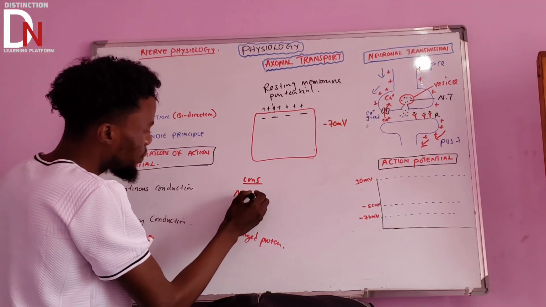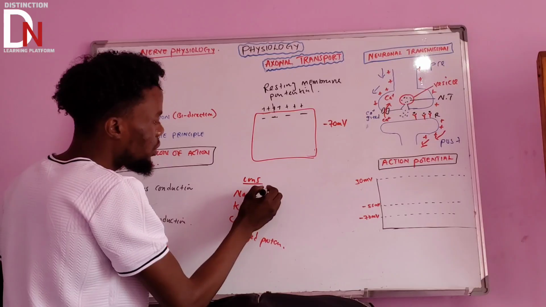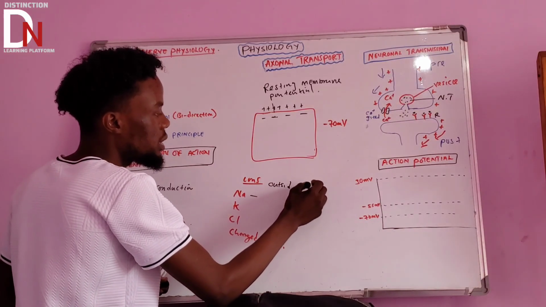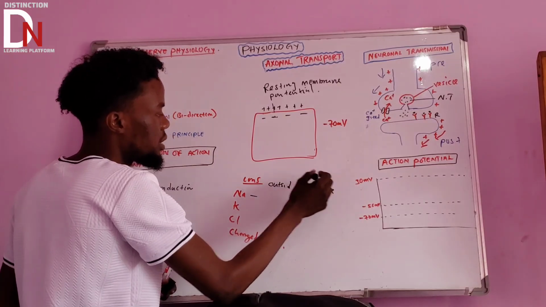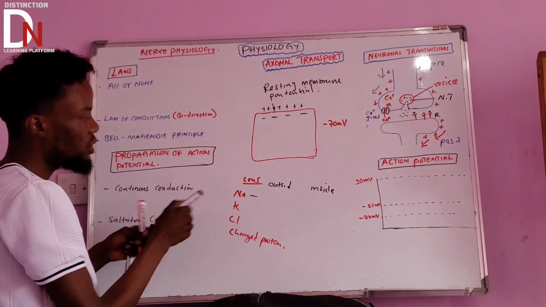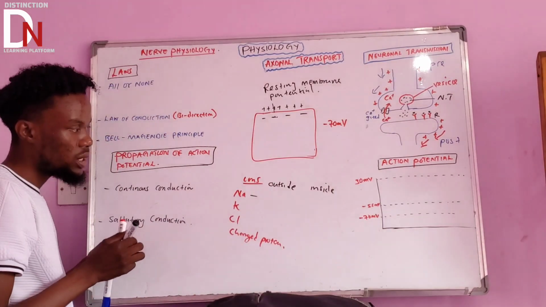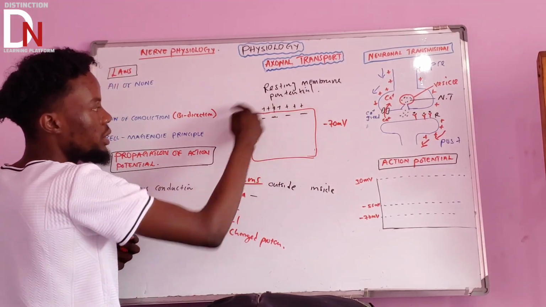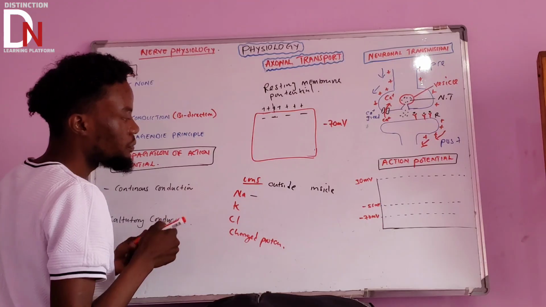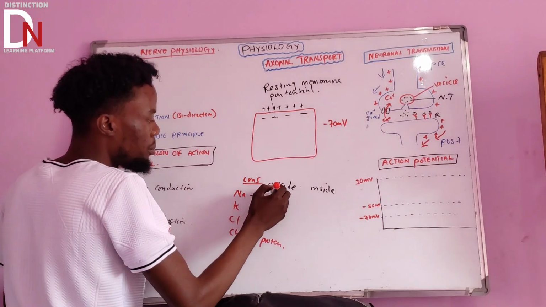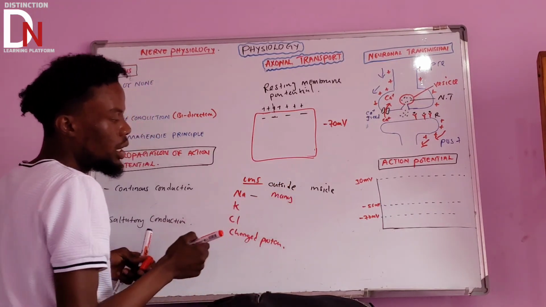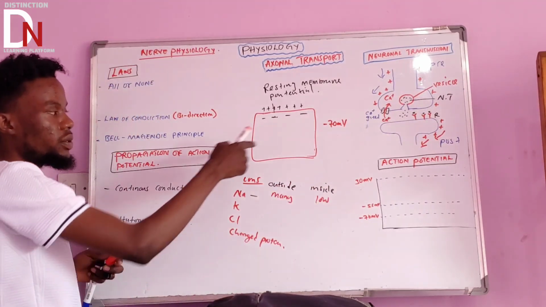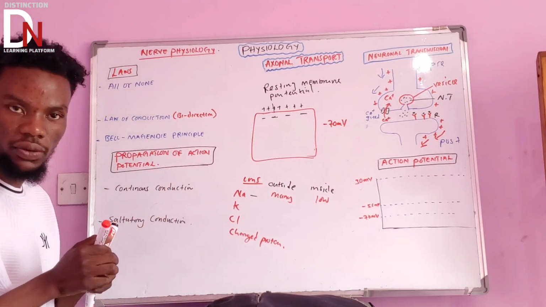Okay. Now, if we talk about the sodium, let's say outside. So here, the sodium which is outside and the sodium which is inside. What do you think? How many sodium ions are outside? Outside here, sodium is a lot. So many. Okay, so sodium outside is many, then inside the cell the amount of sodium is low.